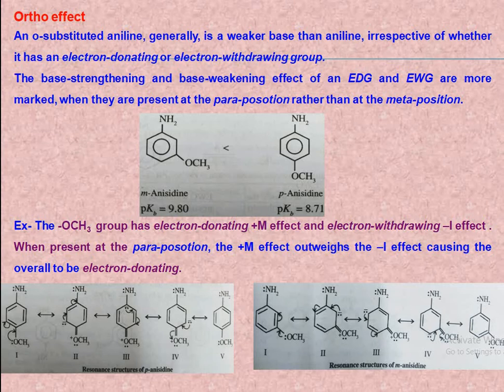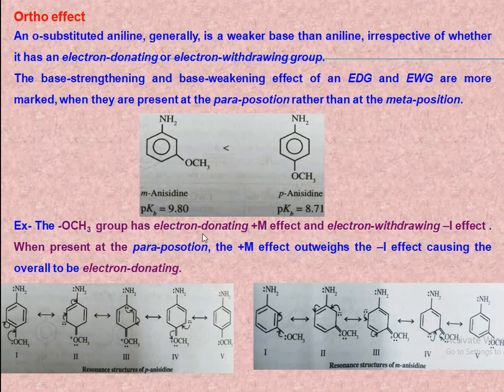Thus we can see that when a methoxy group is present at the meta position, the pKb value is 9.8. This is generally known as anisidine. But when the substituent is at the para position, that is para anisidine, the pKb value is 8.71. Since the lower the pKb value, the more the basic character. So if the substituent, either electron donating group or electron withdrawing group, is present at the para position, that effect will be more marked than when it is present at the meta position.